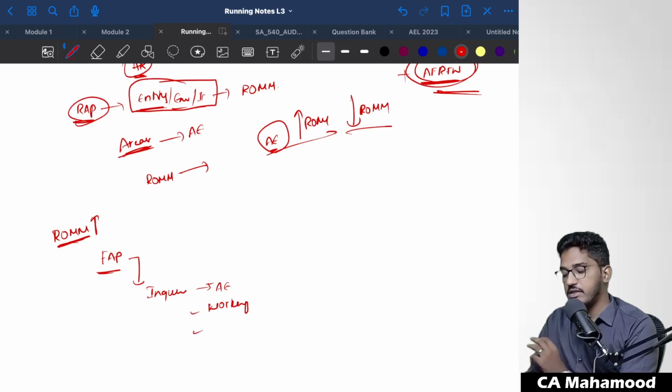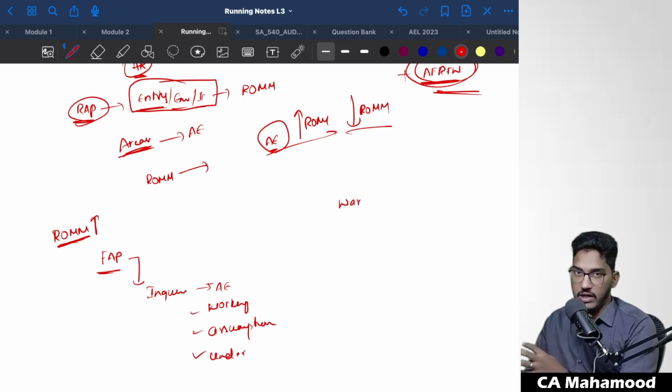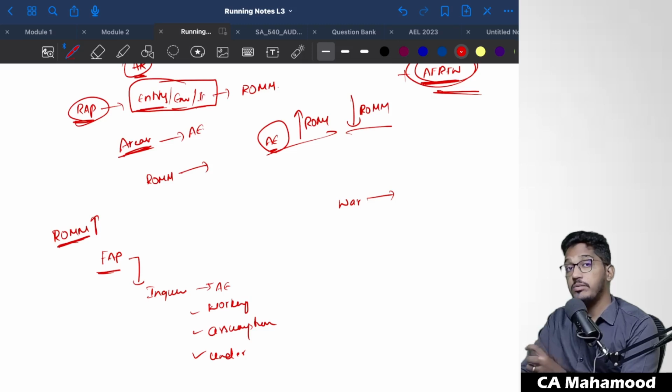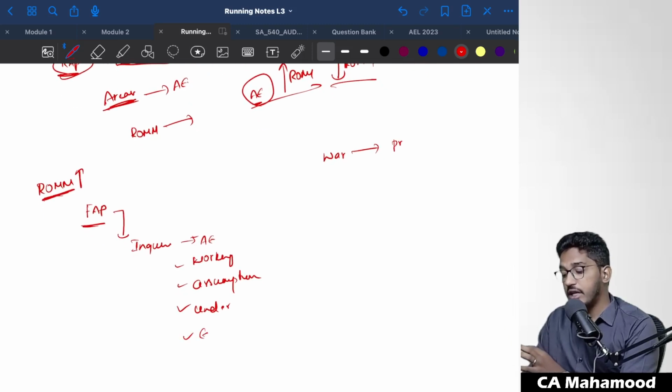I will sit with them. I will discuss with them what assumptions they have made, and whatever underlying contracts are there, I will read. For example, if a warranty provision is getting created, I will try to read those warranty contracts. If the provision is getting created for employee benefit expenses, like provision for gratuity, leave encashment, or bonuses, there I will read the contracts with the employees.